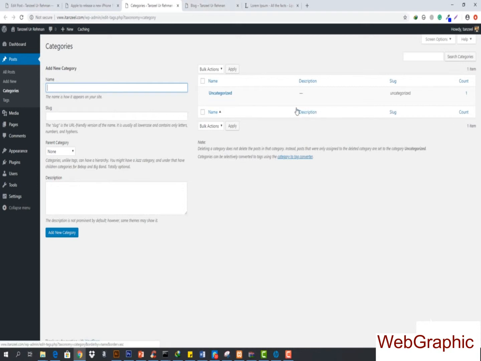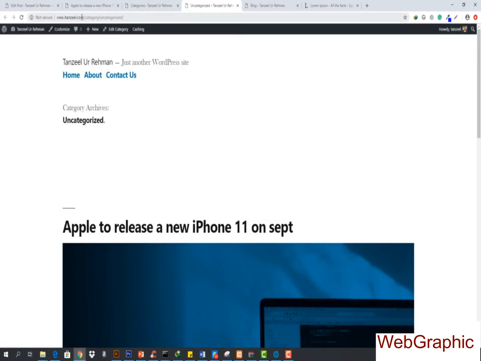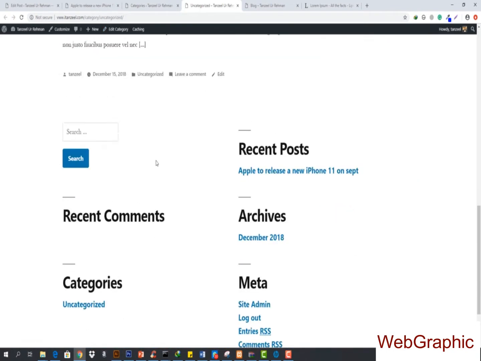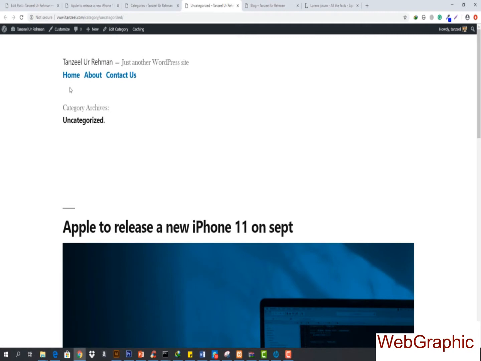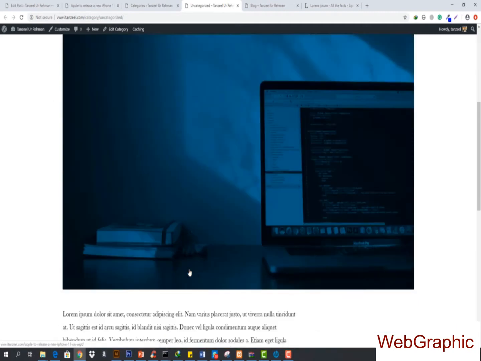So you can see now we have this uncategorized category that is already created by WordPress, and its URL is going to be uncategorized. Slug means URL. So if I just view this category, then you will see that it's going to be just like my domain name.com/category/uncategorized, and now it's going to show me all the posts that were there on that. So it's going to show all the uncategorized posts on here.